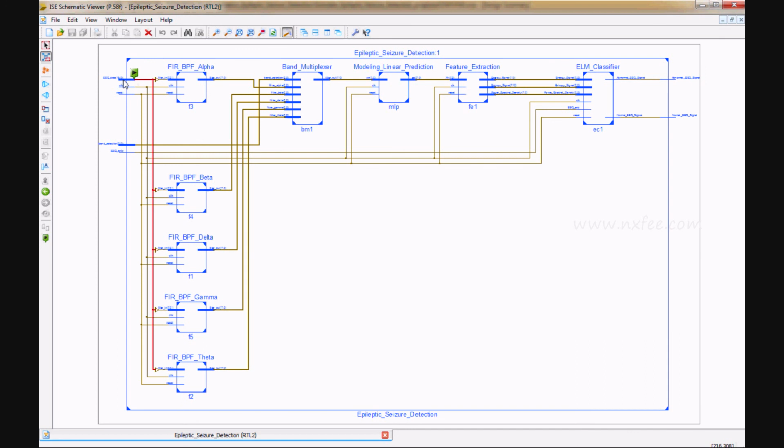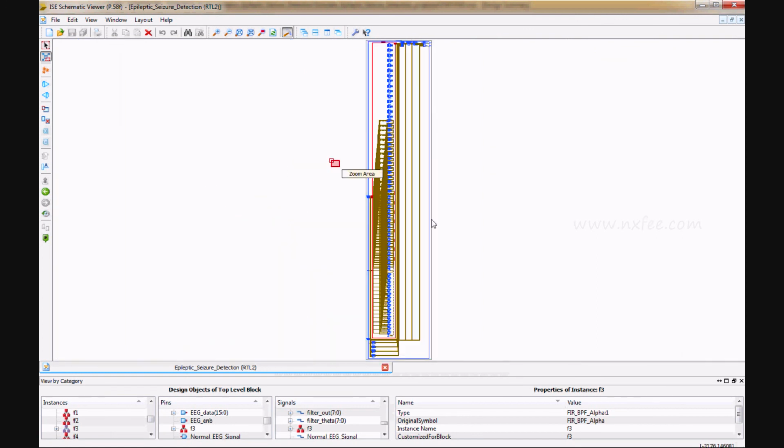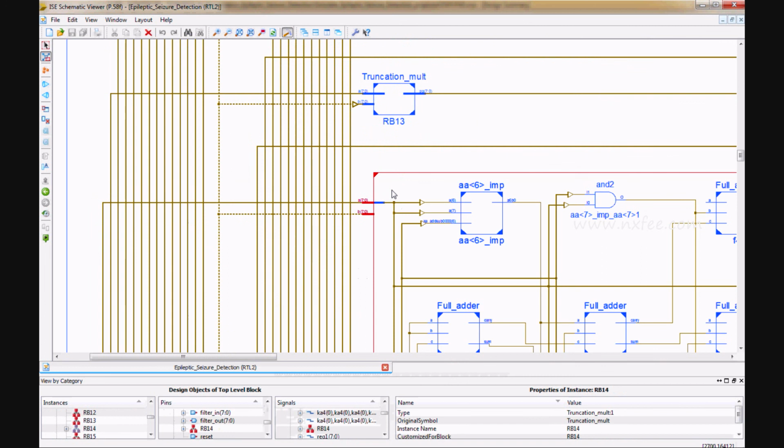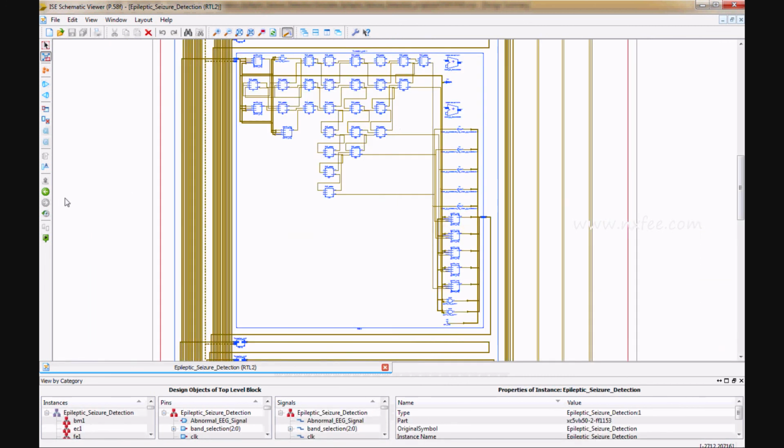We give the input to the FIR band pass filters: alpha, beta, delta, gamma and theta. In this FIR filter we use a truncated multiplier, and you can analyze it here. This is the truncated multiplier and this is the multiplication part.